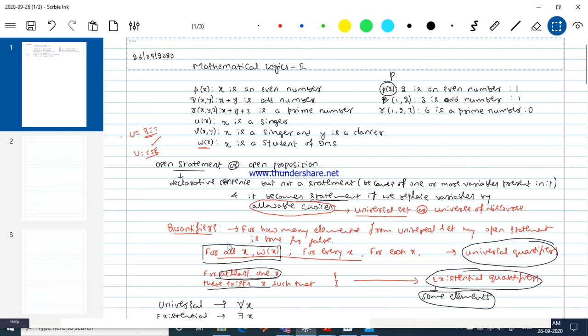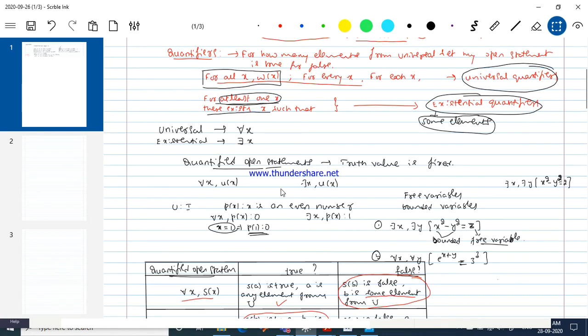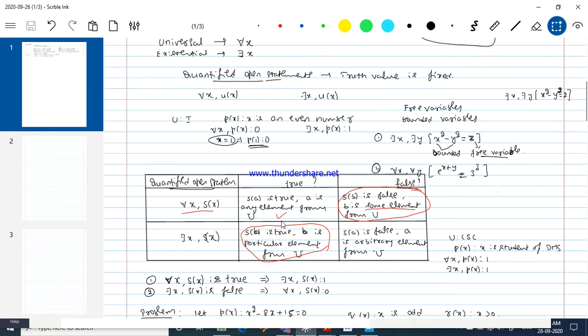Now quantifiers come into the picture. We see two kinds of quantifiers: one is the universal quantifier, the other is the existential quantifier. The universal quantifier refers to every element from the universal set, and the existential quantifier refers to some elements, or at least one element, from the universal set. So the next question is, how do you find the truth value of quantified open statements? To discuss the truth value of an open statement, we need the quantifier attached to it and the universal set for the discussion. If we have that much, then we can speak about the truth value of such quantified open statements. This is what we discussed in the last class.